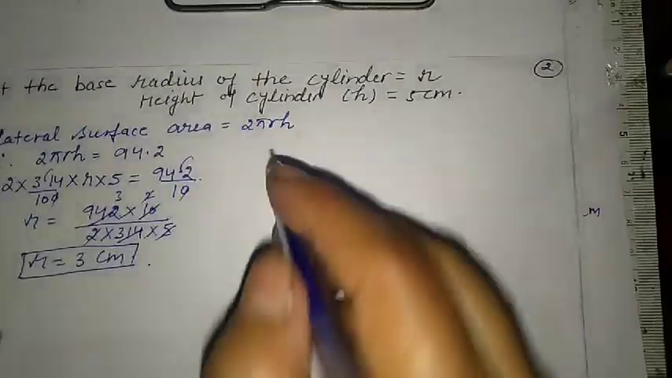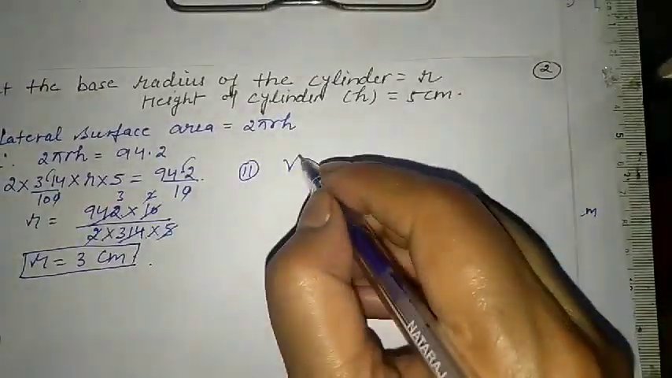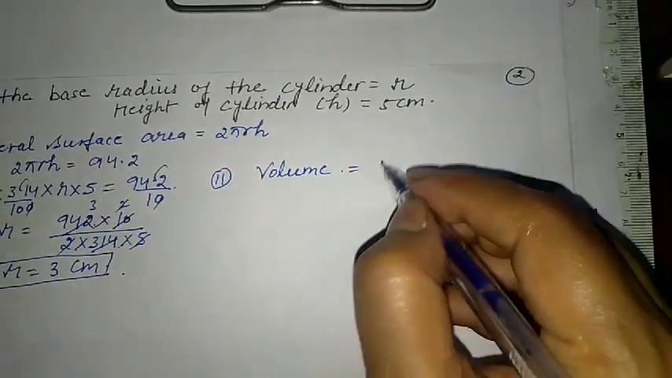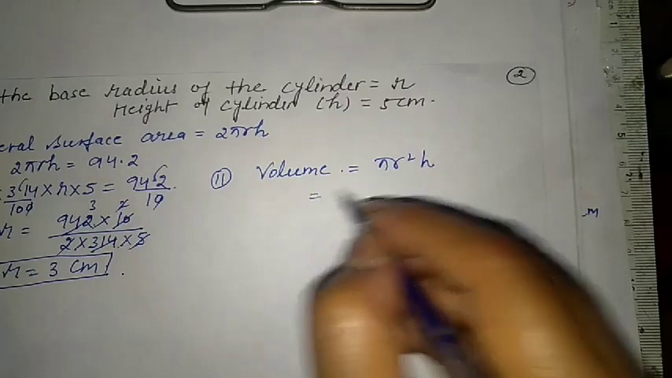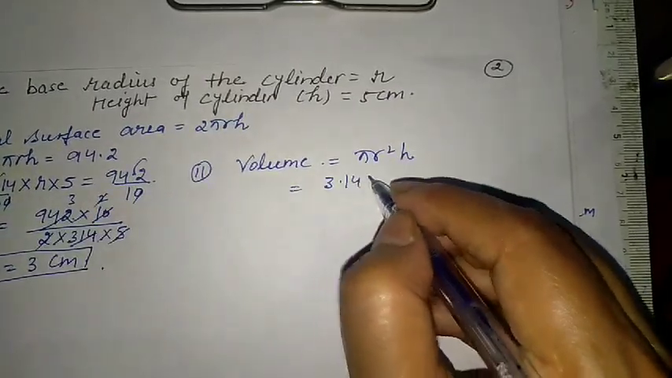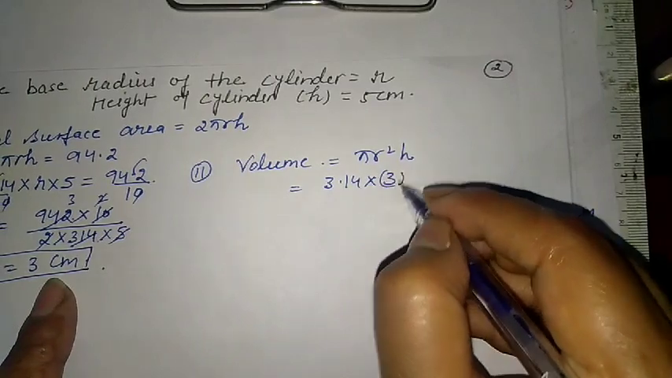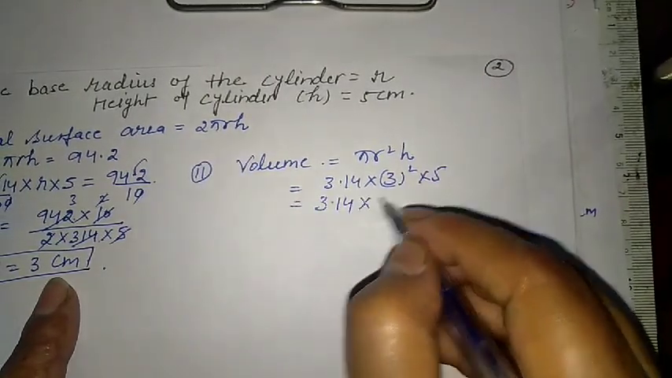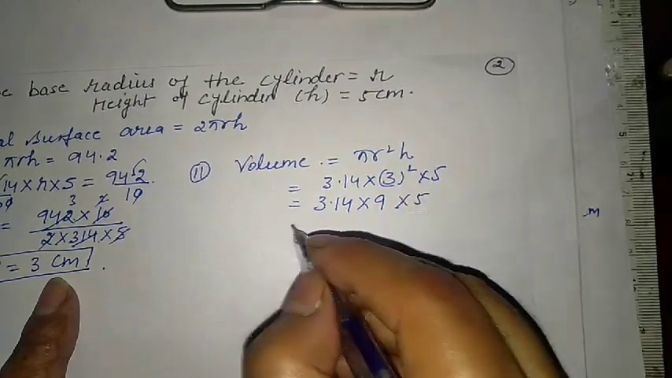Now we have to find the volume. Second part. Volume is equal to pi r square h. Pi is equal to 3.14 and r is 3 square, h is 5. So 3.14 into 9 into 5.